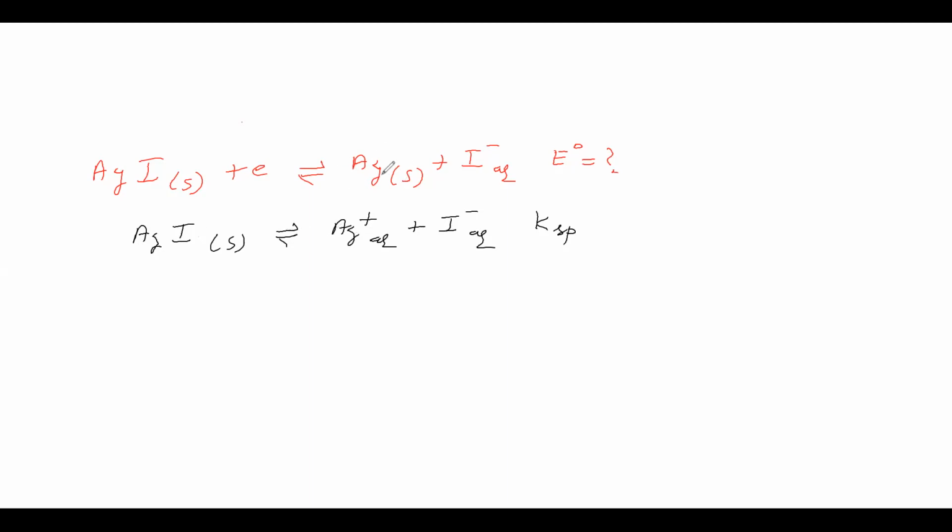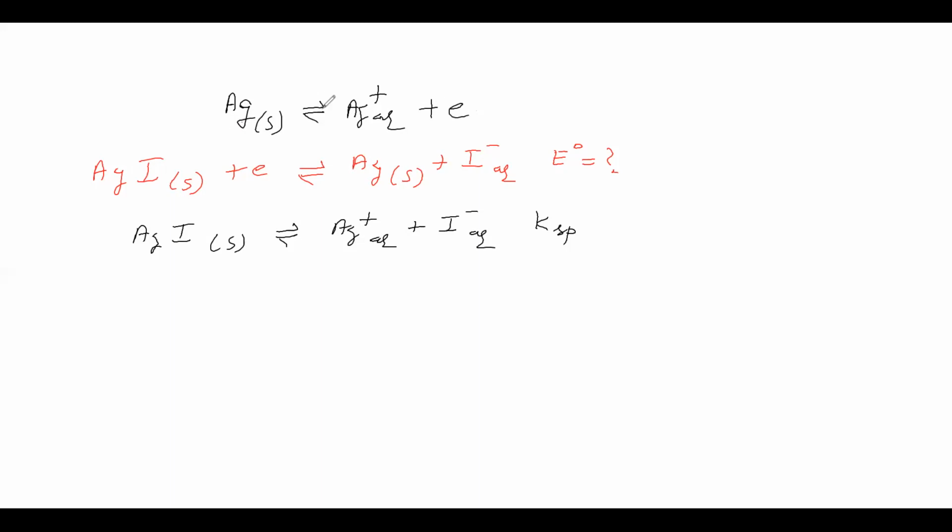So let us cancel this silver. How to cancel this silver? By writing silver on the left side. Now in the cell reaction, Ag plus (aq) is there. In this half reaction, Ag plus (aq) is not there. So let us write Ag plus (aq) on the right side in the new half reaction, in order to get it in the cell reaction. Then this Ag is converting into Ag plus by losing an electron.